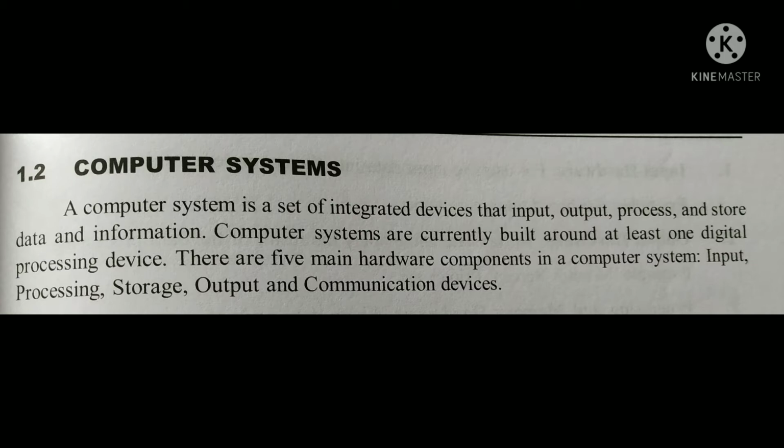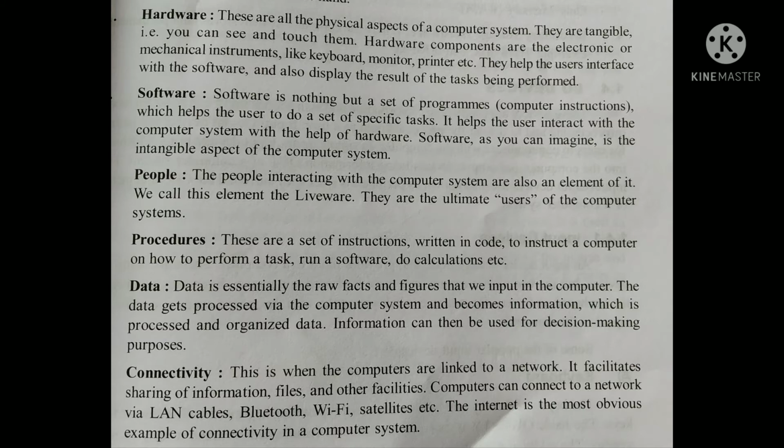There are 5 main hardware components in a computer system: input, processing, storage, output, and communication devices.